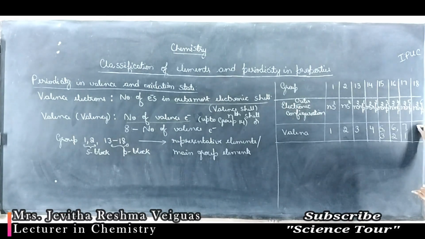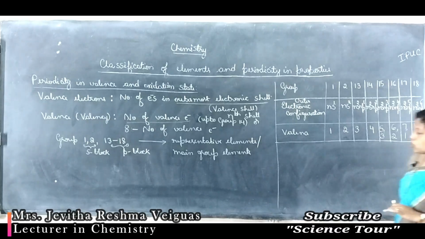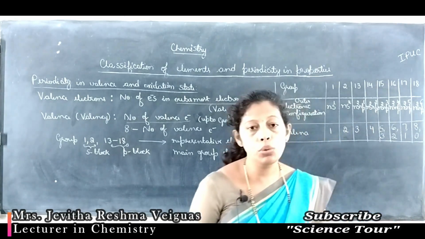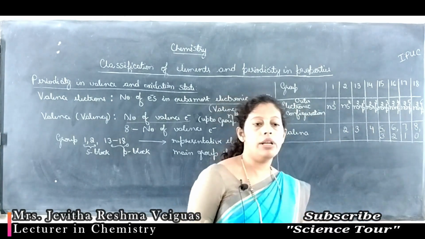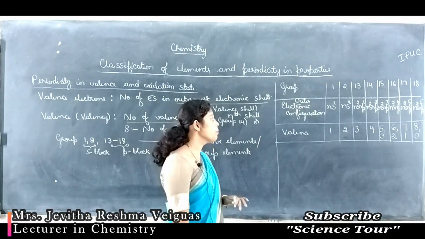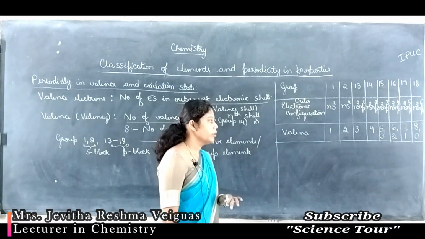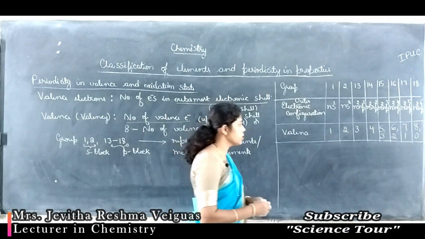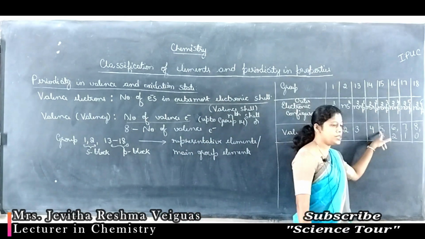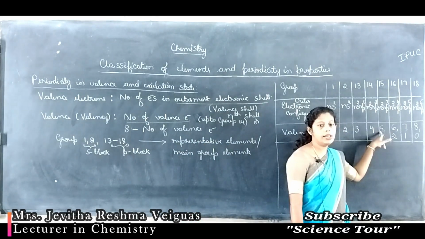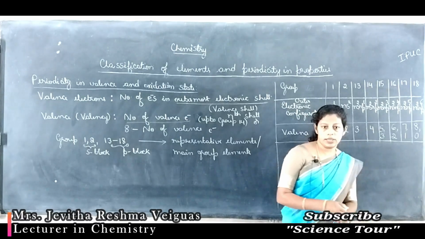For group 18, 8 is the valence and 8 minus 8 means 0. So groups 1 to 13, 14 have only one valence. Group 15 onwards, the valences are equal to number of valence electrons or 8 minus valence electrons.